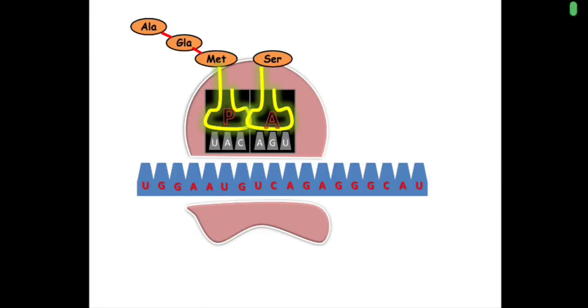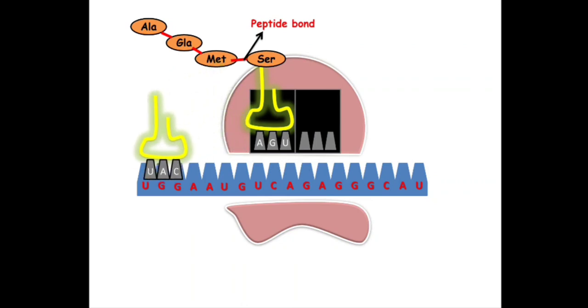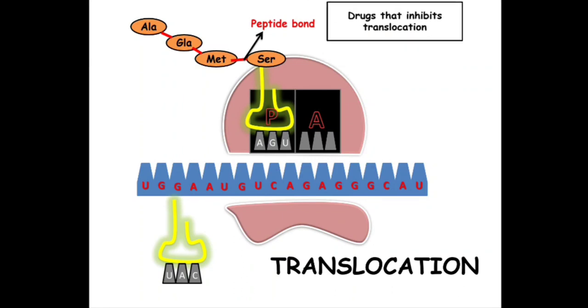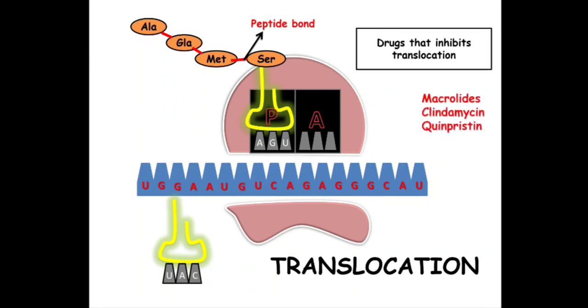Regarding macrolides, the mechanism of action: after formation of the peptide bond, there will be translocation taking place, isn't it? Now, macrolides will inhibit this step of translocation. Not only macrolides, we have an MCQ drug group, that is macrolide, clindamycin, and quinupristin, which inhibit translocation.